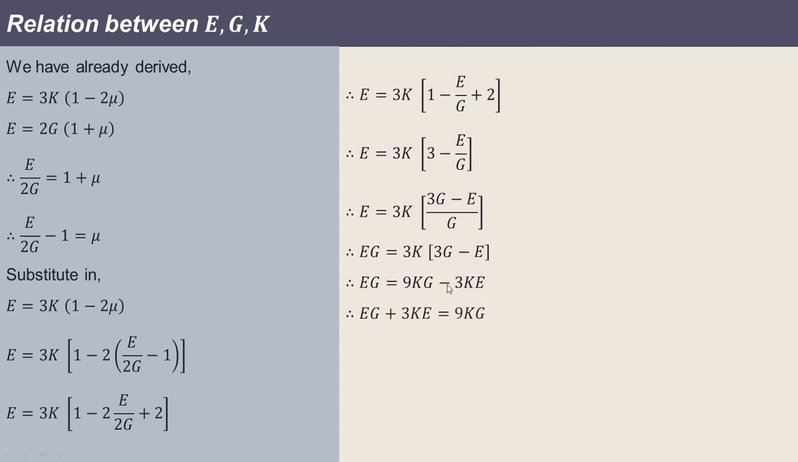Transfer this minus term on this side, it will become plus, so it is EG plus 3KE is equal to 9KG. Take E common from both these terms, so it is E(G plus 3K) is equal to 9KG. So we can say that E will be equal to 9KG divided by, now this term is in multiplication, it will go on the other side as division. So E will be equal to 9KG divided by this bracketed term, that is G plus 3K. So this is the relation between E, G and K.